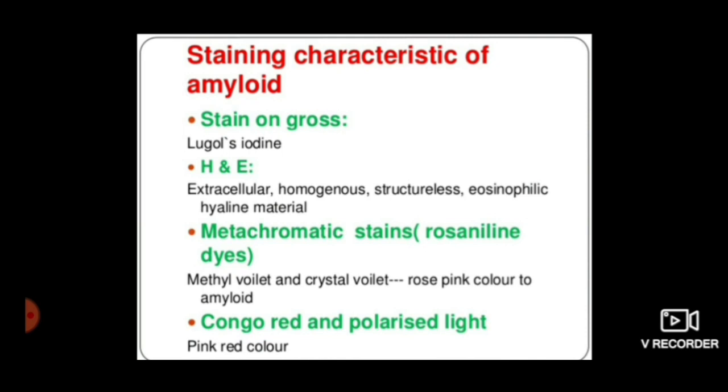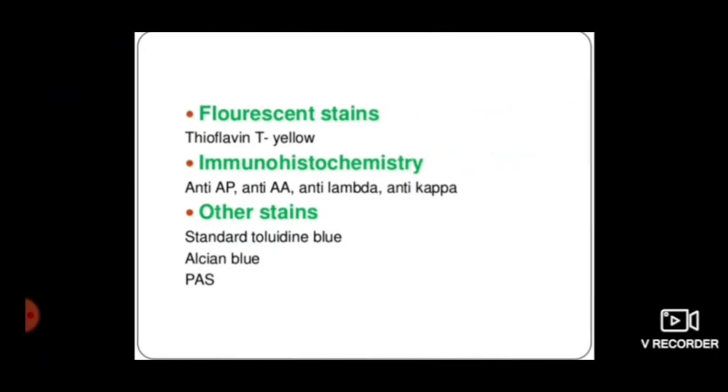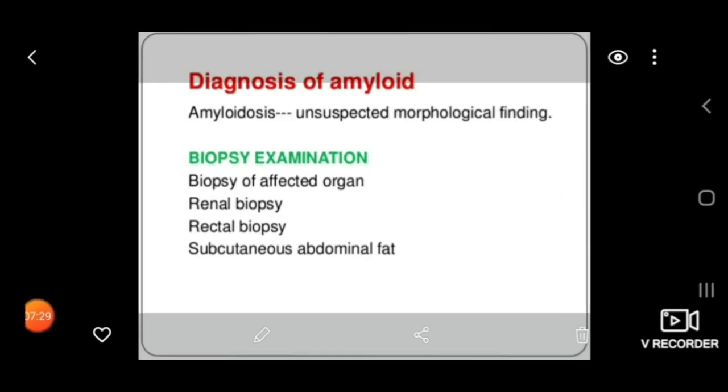Congo red is the best stain for amyloid. Under polarized light, it shows characteristic apple green birefringence. And on light microscopy, it shows pink red color. Fluorescent stains like thioflavin T, yellow. Other stains that are used are toluidine blue, Alcian blue, PAS. Amyloidosis can be diagnosed by staining characteristics as well as biopsy examination.